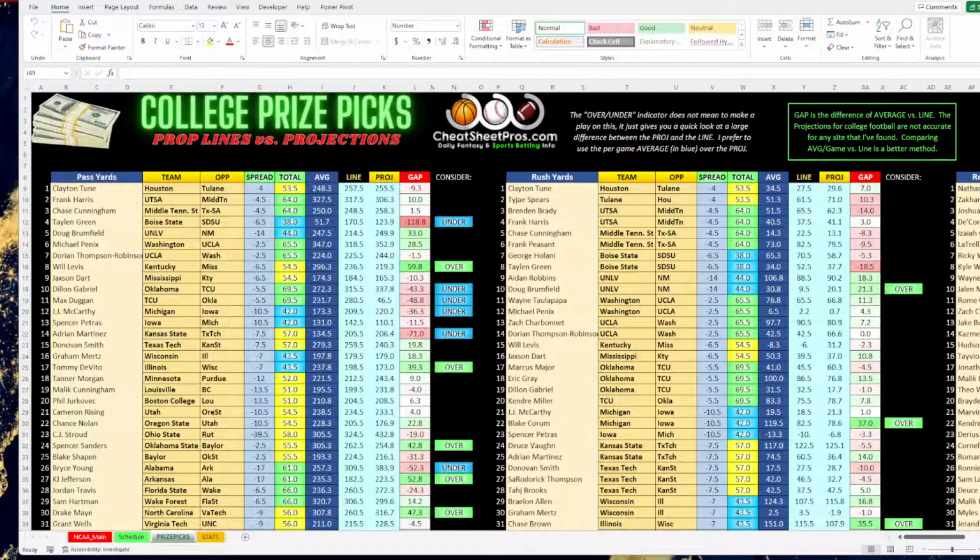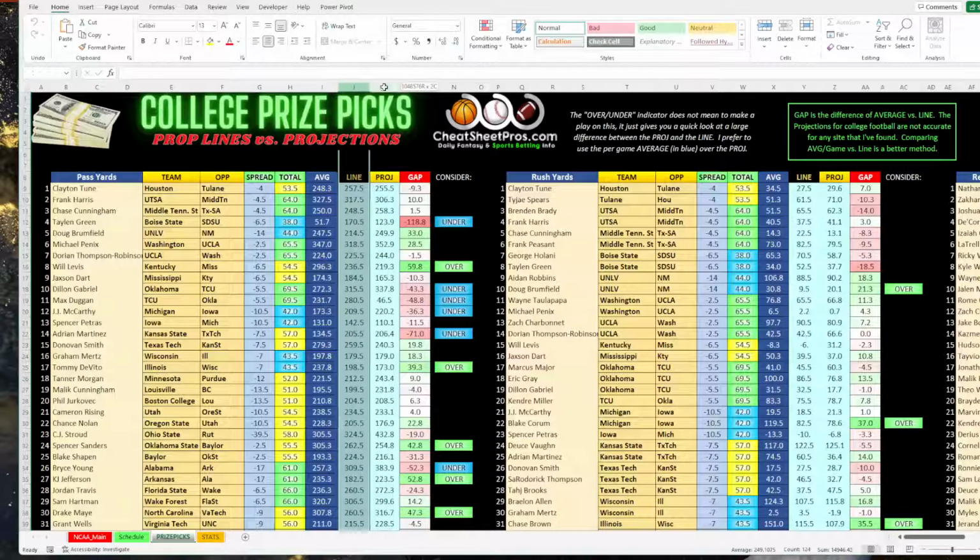Today's October 1st, and I wanted to show you some changes on the college football cheat sheet, specifically for player props and PrizePicks. So there are so many games. One of the things we talk about is scouting the games and digging through the lines. So originally what we did is we take the average per game for whatever stat we're looking at, the PrizePicks line, and then the projection, and then we look at the difference. So we've always had the projection versus the line, the difference as the gap.